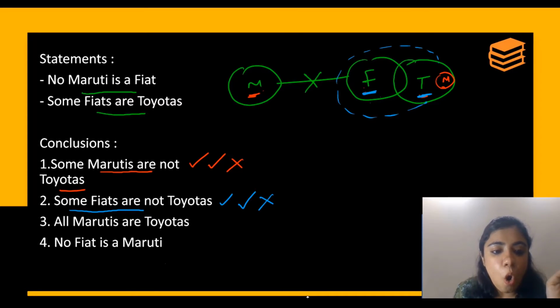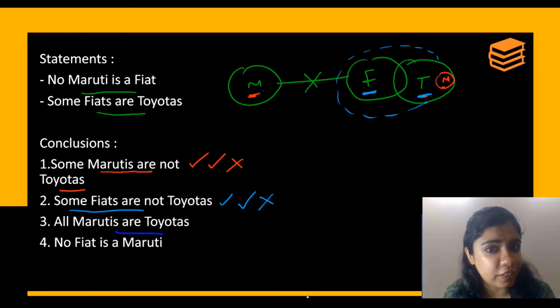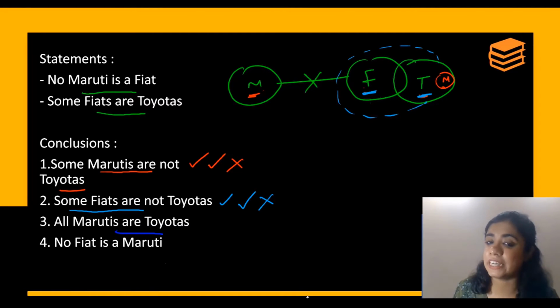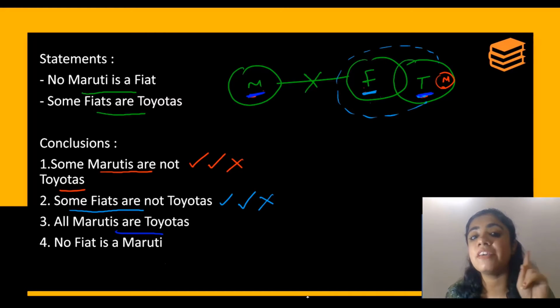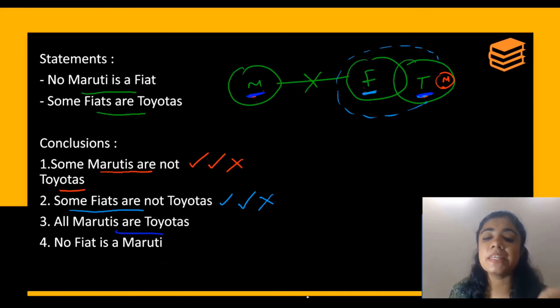Next is all Marutis are Toyotas. It's a positive conclusion. So if it is visible, it is correct. If it is not visible, it is not correct. All Marutis are Toyotas. It is not visible. I am not asking whether it is possible. I am saying, is it visible? So it is not visible. So it is definitely wrong.